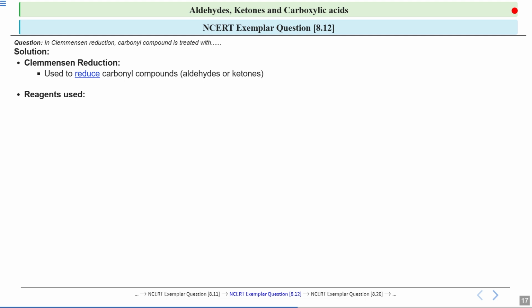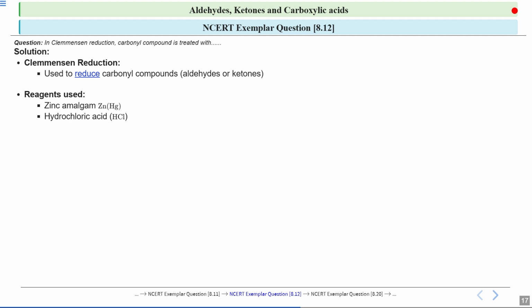Now let us talk about the reagents which are used in Clemmensen reduction. First is zinc amalgam, which is zinc metal mixed with mercury. Zinc acts as a reducing agent, helping to add hydrogen to the carbonyl group, and mercury helps the zinc work more efficiently.